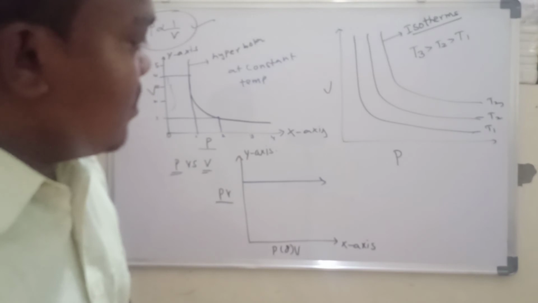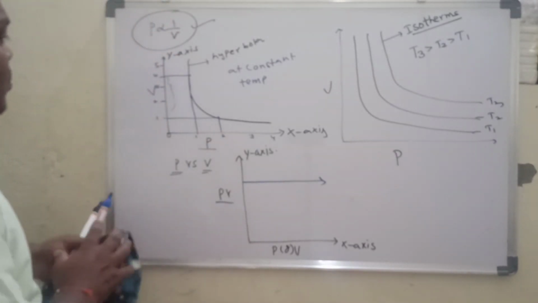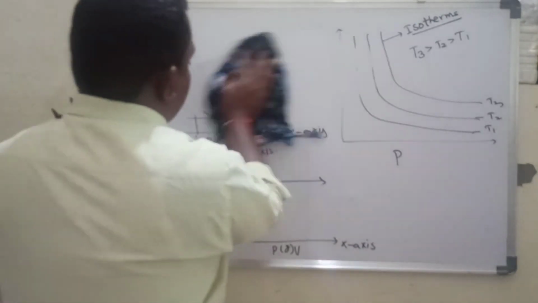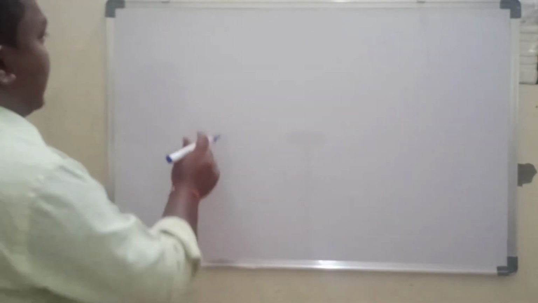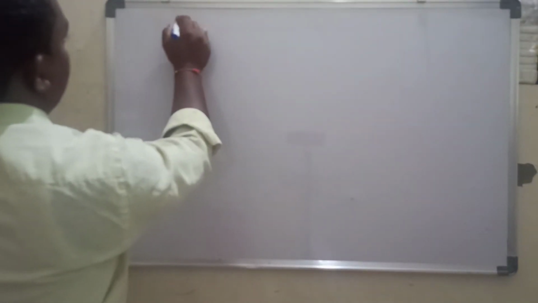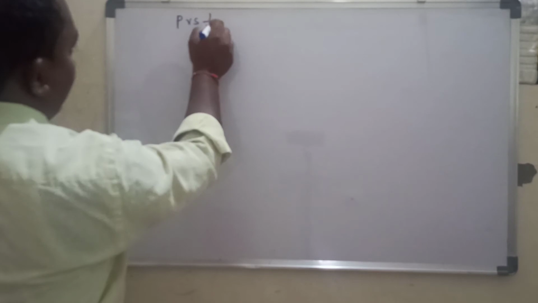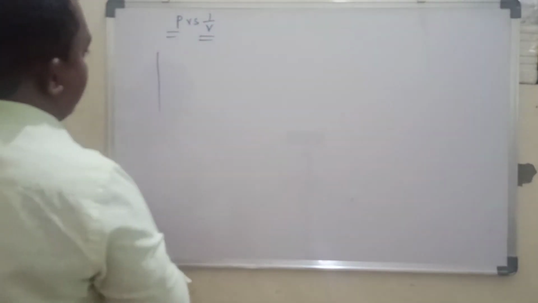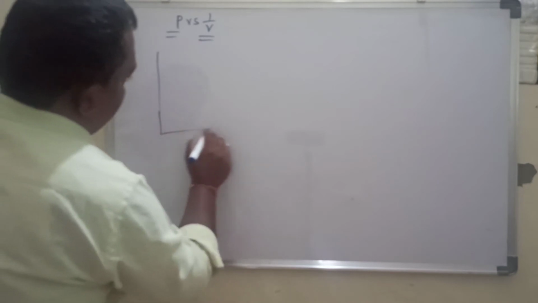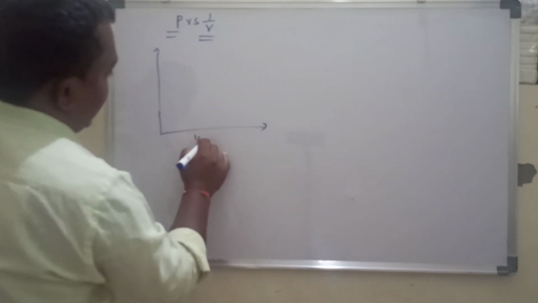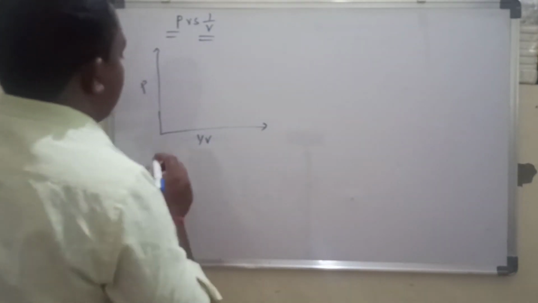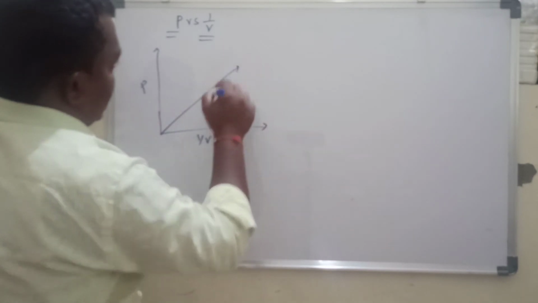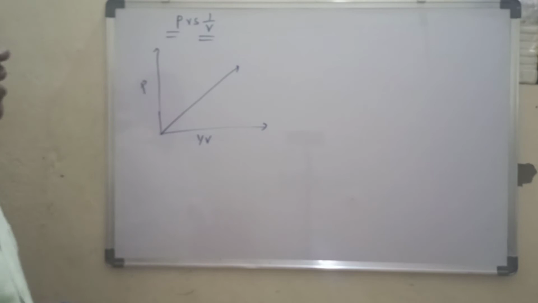Then we have one more graph. Pressure versus 1 by V. When we take 1 by V on the x-axis and pressure on the y-axis, we get a straight line through the origin.